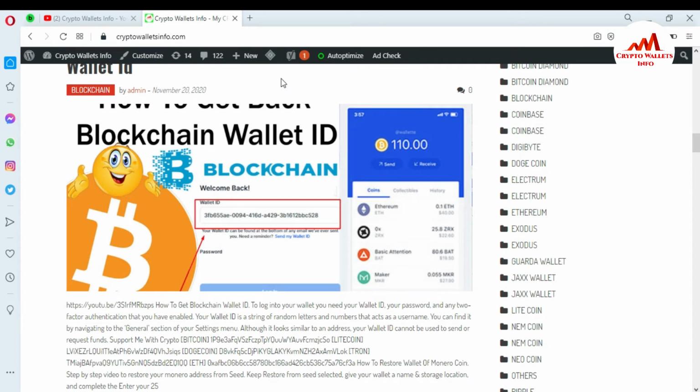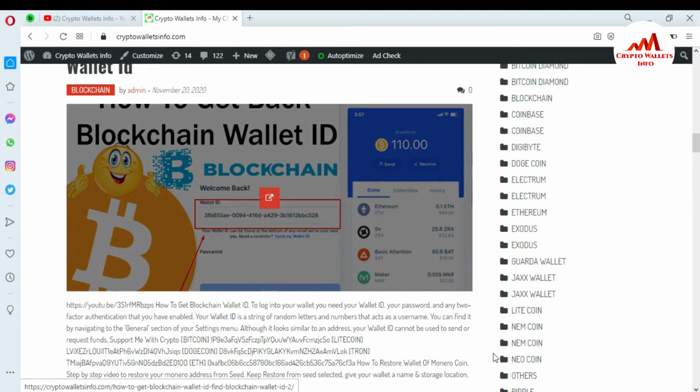Now I'm going to open google.com because today I'm going to create a paper wallet. The paper wallet is basically a cold storage wallet, and you can easily save your amount. But I don't recommend any website where you can create a paper wallet. This video is only for demonstration purposes. You just get the information on how to create a paper wallet, and if you want to create one, it depends only on you.